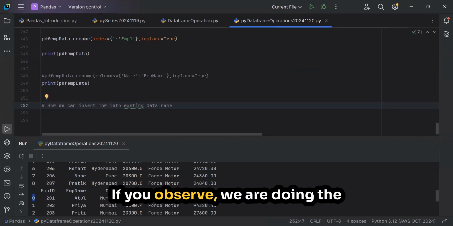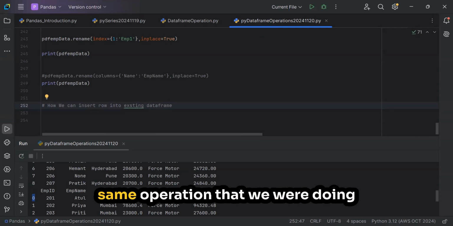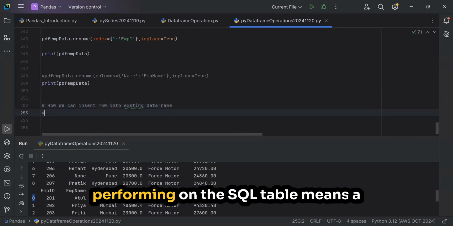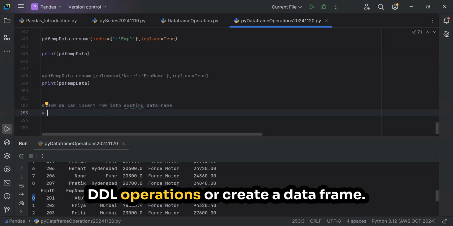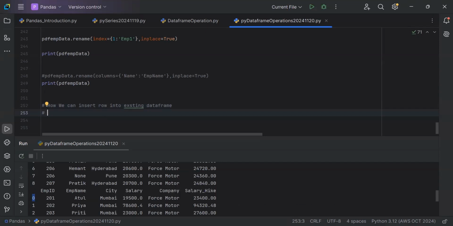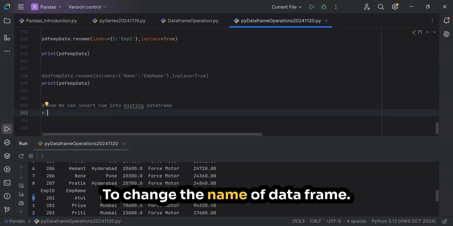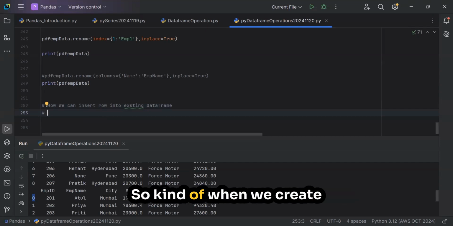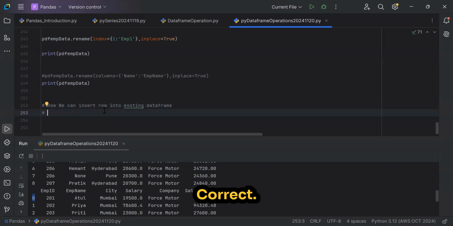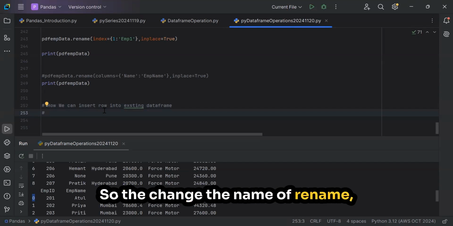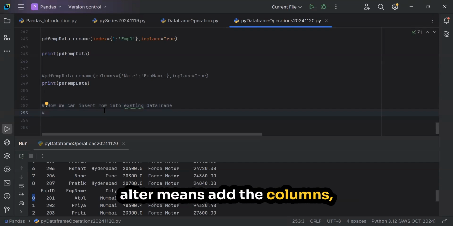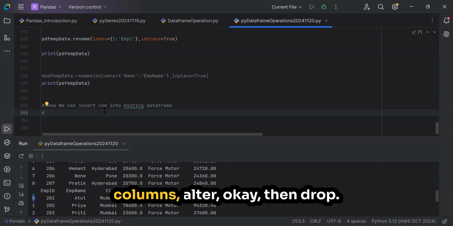If you observe, we are performing the same operations that we performed on SQL tables. DDL operations include creating a data frame and changing its name, so when we create a copy, indirectly we are changing the name. Alter means adding columns or changing the data type of columns.